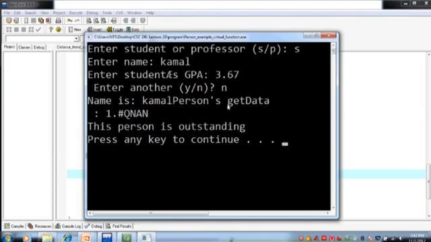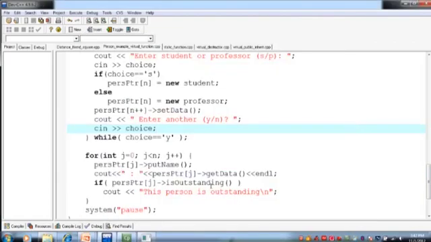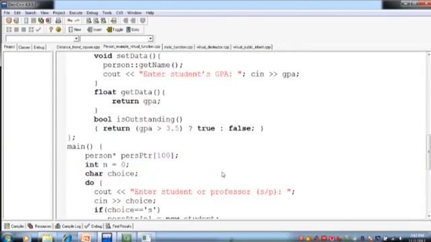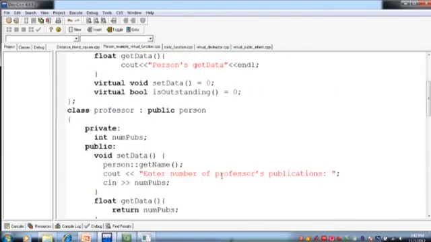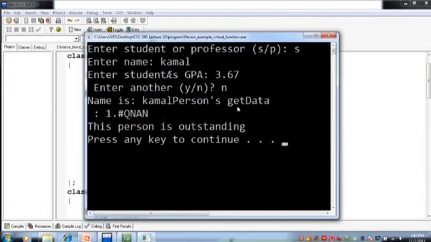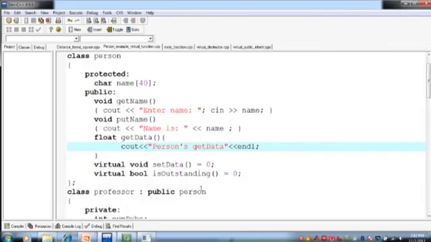So it displays the message persons get data, right? Because now the get data जब function यहाँ पर call किया जाएगा, because this pointer is of type person, so वो get data person का call करेगा. So person का जब get data call होगा, it will display persons get data. So persons get data display कर दिया उसने message, ठीक है?